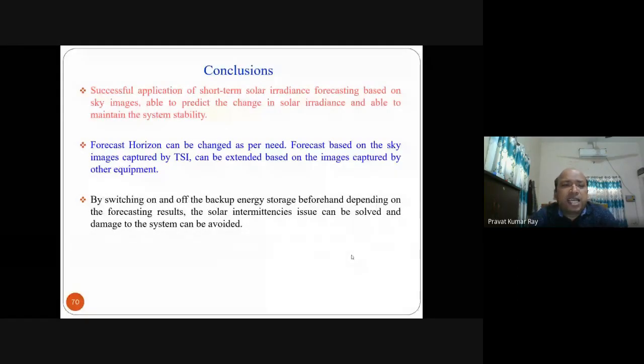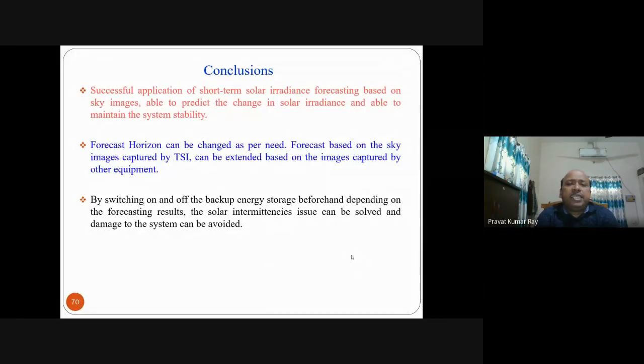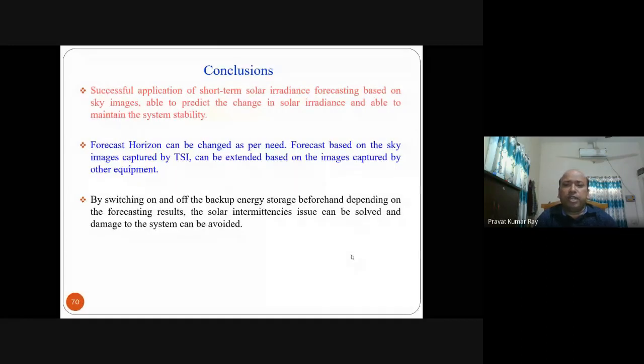Forecasting based on the sky image captured by the TSI, total sky imager, can be extended based on images captured by other equipment. Means if you capture images from other equipment, say a Varsis image, just like TSI, and you use this type of analysis, these are also applicable for those images.